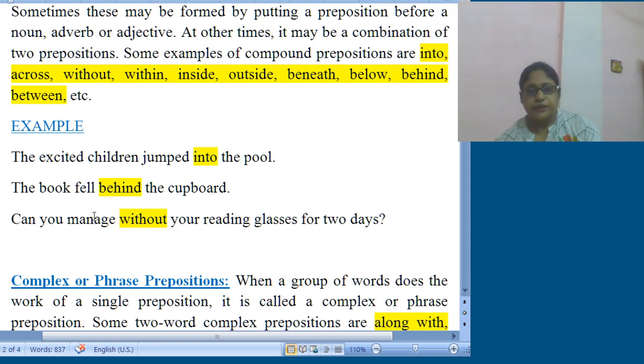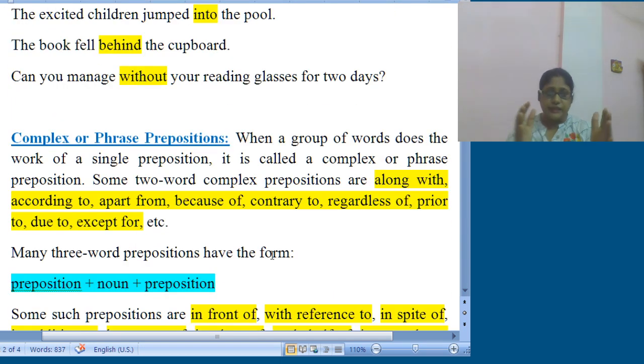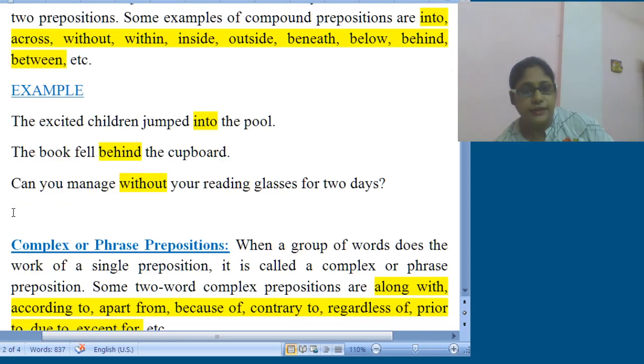Now let us focus on complex or phrase preposition. A complex or phrase preposition can be a group of words that also does the work of a single preposition. Now in complex prepositions we will get some two word complex prepositions, sometimes 3 word prepositions. Okay, so 2 word, see here the difference between compound and complex.